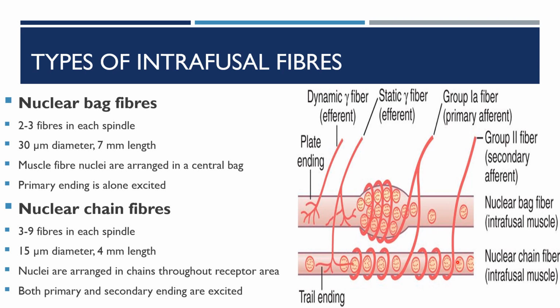Here both primary and secondary afferents are excited. It has group 1A and also group 2 fibers. So in the nuclear bag it has only the primary afferent, while here it has primary and secondary afferents.